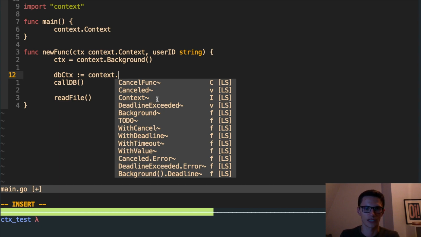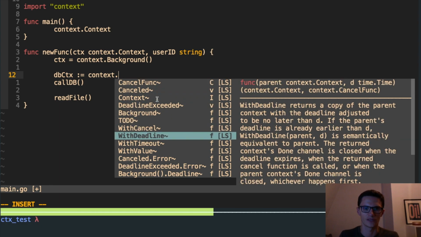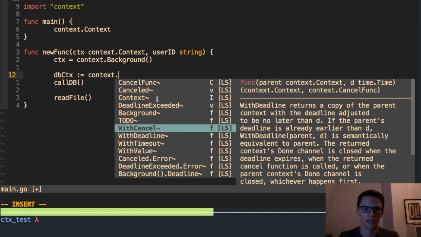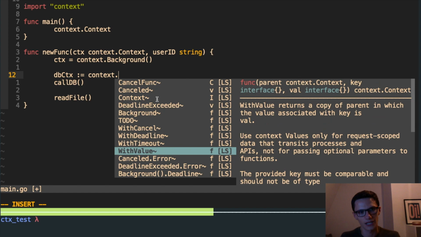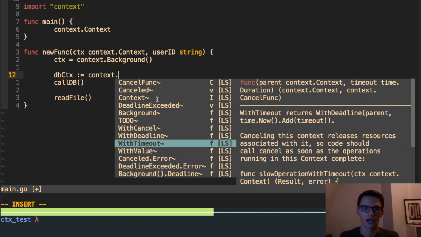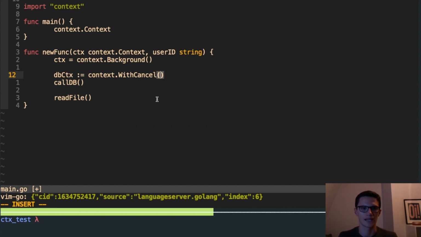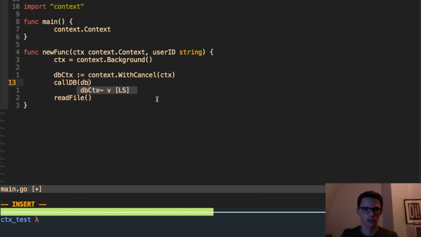So for example, let's say a DB context, and we can create a new context by using the context package, and you can see it gives all of these kinds of context wrapper methods here. For example, I could use context with value if I want to set a value on there. I could do a deadline with cancel. And so for example, I might want to be able to cancel this database call, which I'll explain in a moment. So I can get a database context like this, and then pass in the DB context.